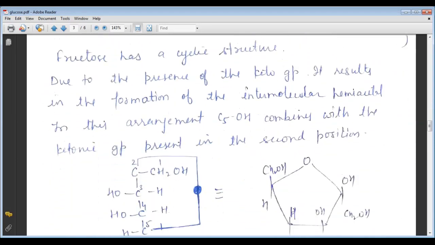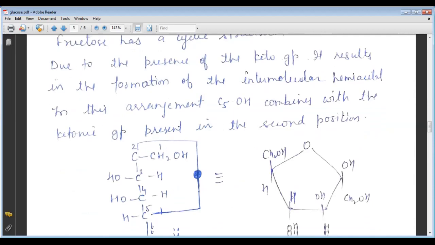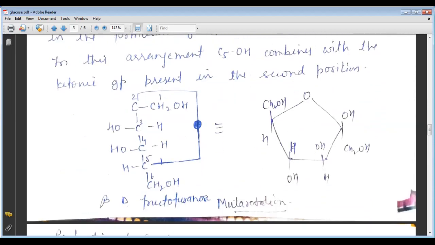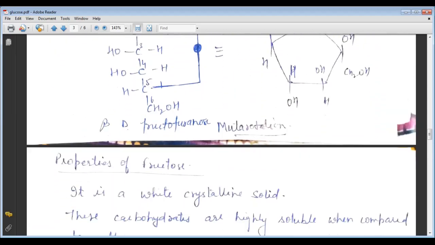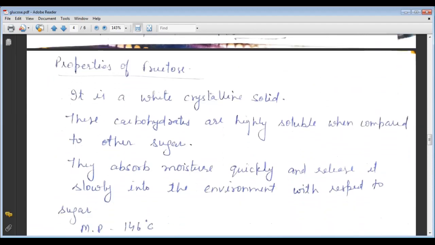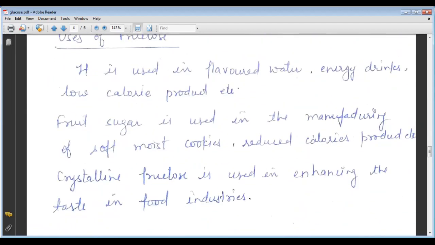Now fructose has a cyclic structure. Due to the presence of the keto group, it results in the formation of an intramolecular hemiketal. So in the arrangement, the C5 OH combines with the ketonic group present at the second position. These are the properties and uses of fructose.